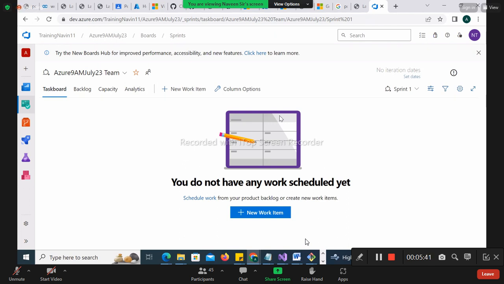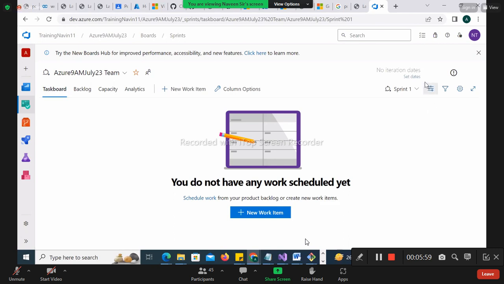Clear or not here? Usually all organizations will follow the 2 weeks of time for the sprint. Okay, how much do they follow? 2 weeks of sprint timing, they'll usually follow it. Now we don't have anything. We have to do our settings here, everything.